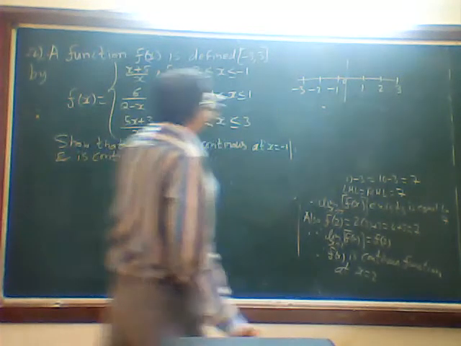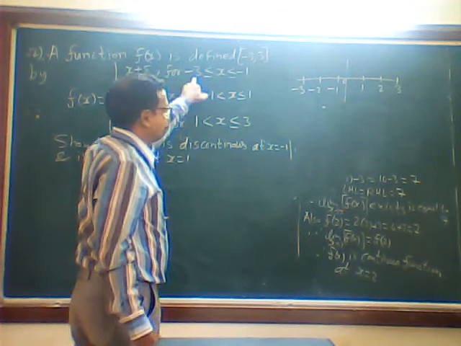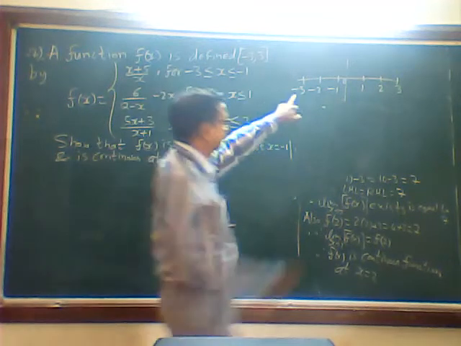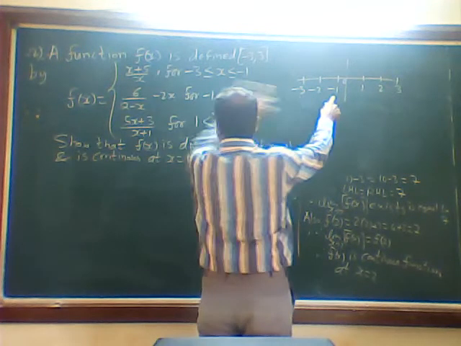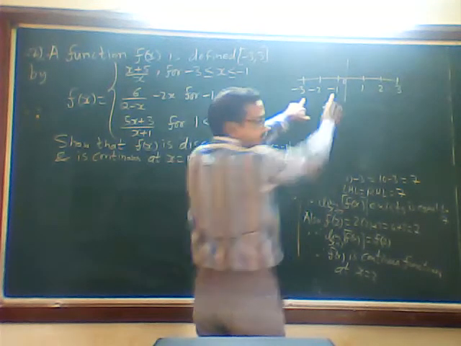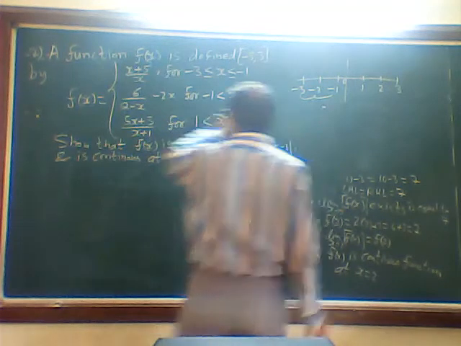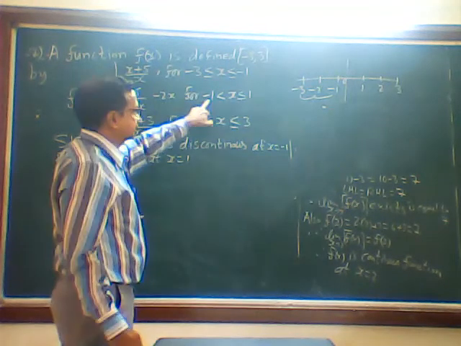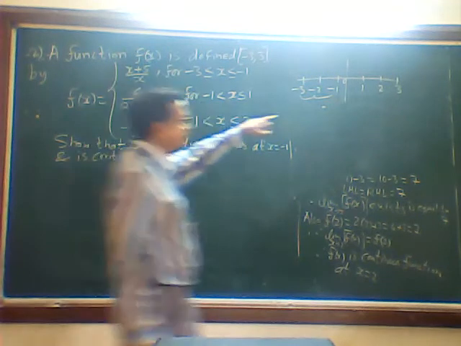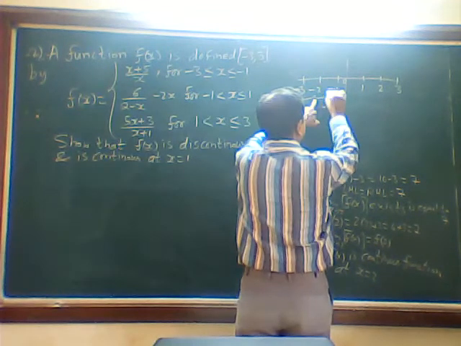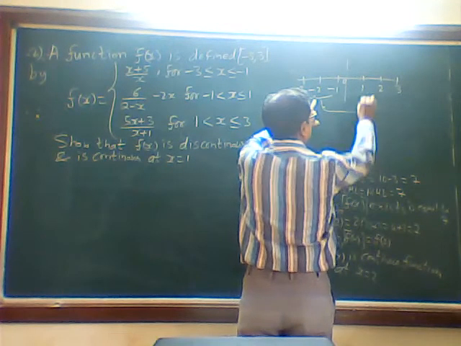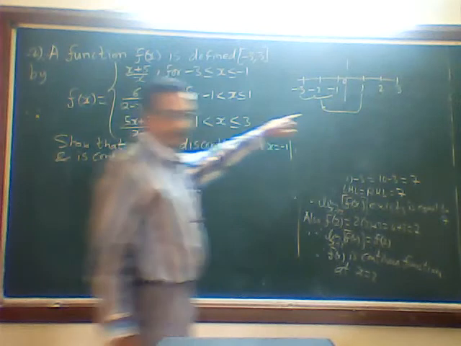So it is lying between -3 and 3. Okay. So x is greater than equal to -3, less than equal to -1 means we are lying here. This function is lying here. Next we got x is greater than -1, less than equal to 1 means from here, greater than -1 means here, less than equal to 1.